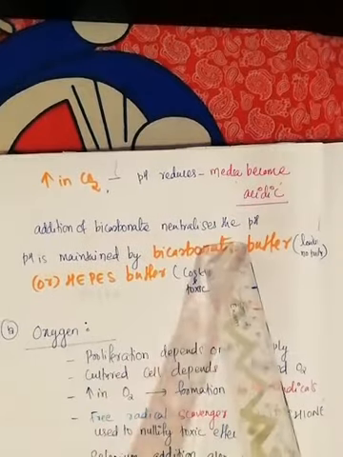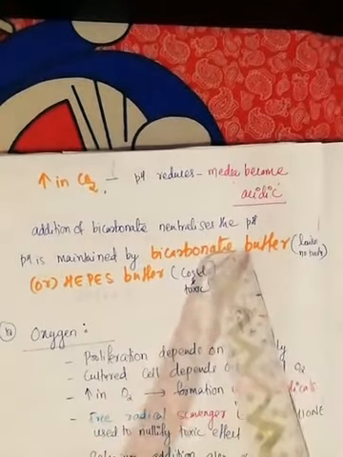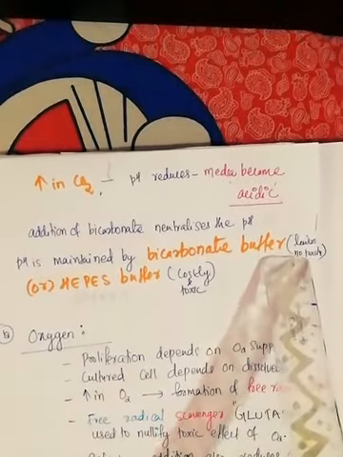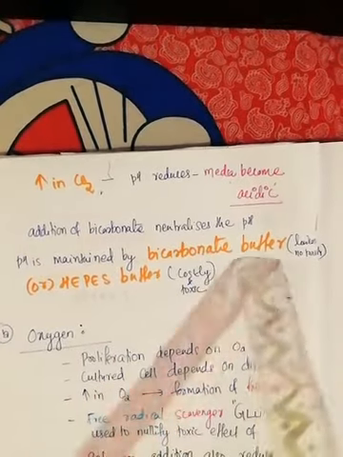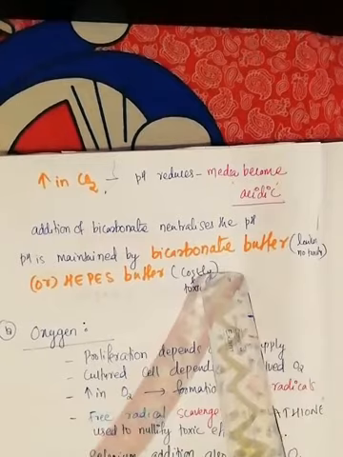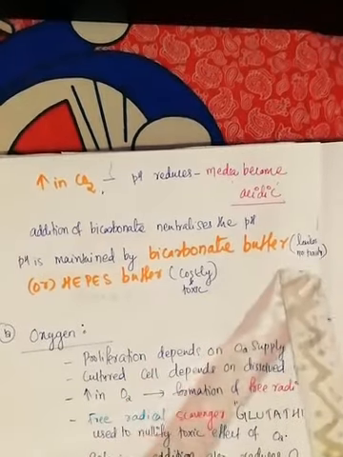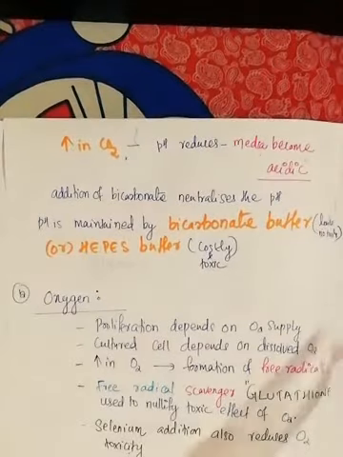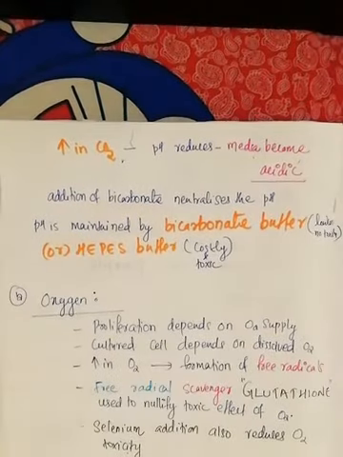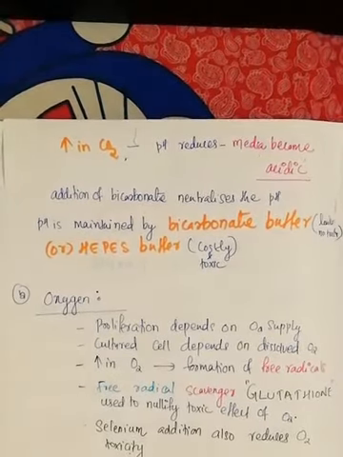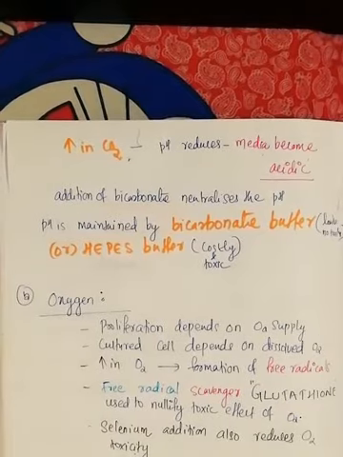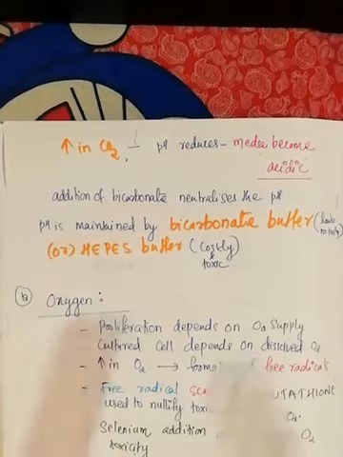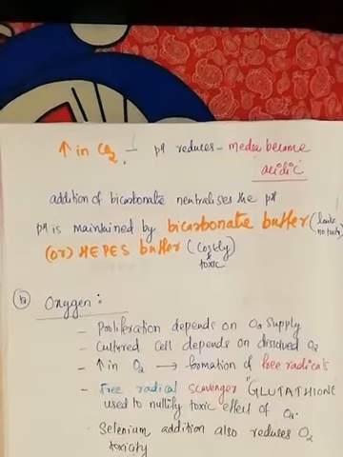Then addition of bicarbonate: when you add bicarbonate into the media, that will again neutralize the pH. pH is maintained by the bicarbonate buffer. That is the buffer which is used for maintaining the pH in animal cells in culture. That is a low cost one and no toxicity. And recently in most of the cell culture techniques, they will be using another buffer which is called the HEPES buffer. Okay, so HEPES buffer is another buffer which is used for cell culturing technique, which is costly and toxic.